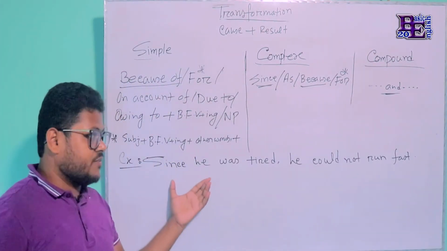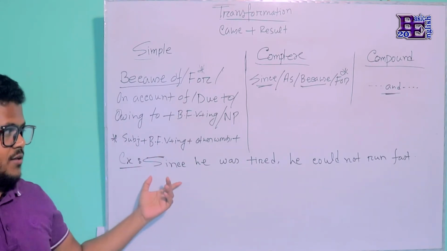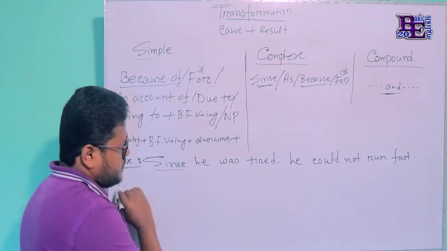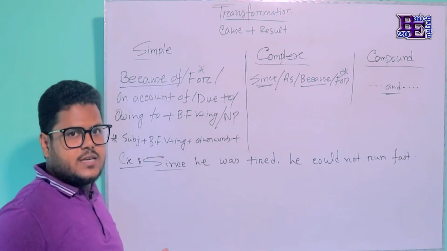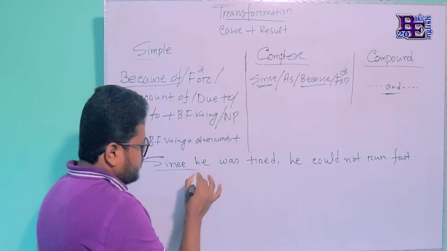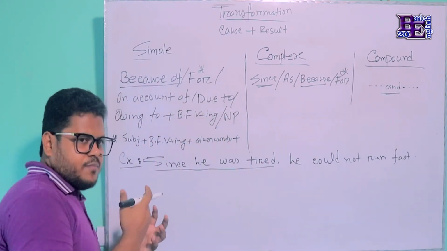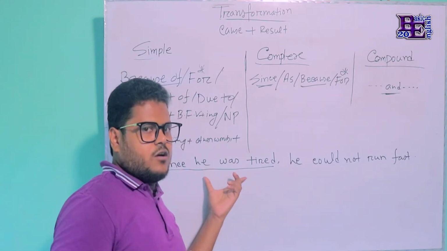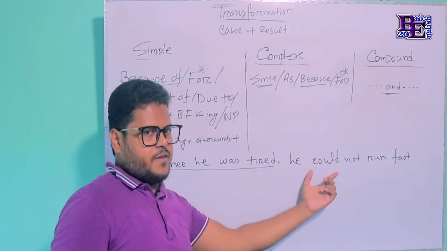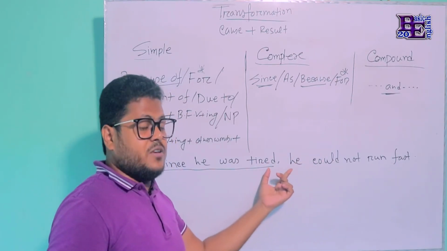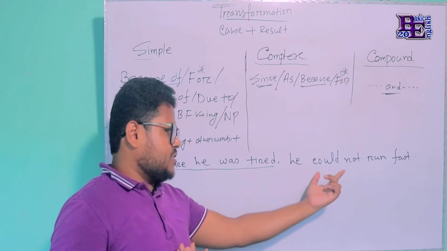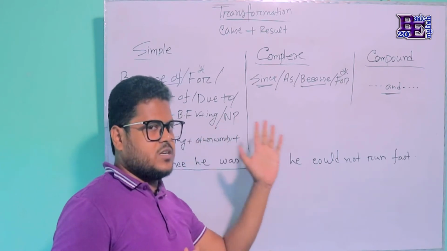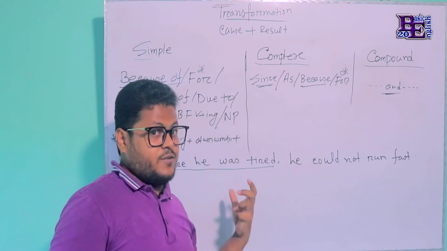Viewers, here in this example you can see that this sentence has been written in complex form. As you can see, since this is the sign of a complex sentence, and you know, this is the subordinating clause that has come before the principal clause. When the subordinate clause comes before the principal clause, we have to use a comma in between them. And if the principal clause is used first and the subordinating clause next, then no comma is needed for that.